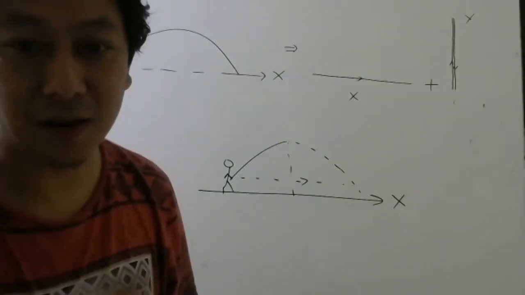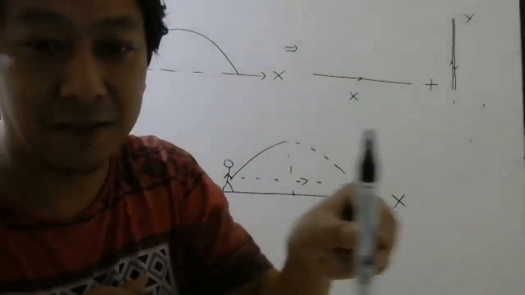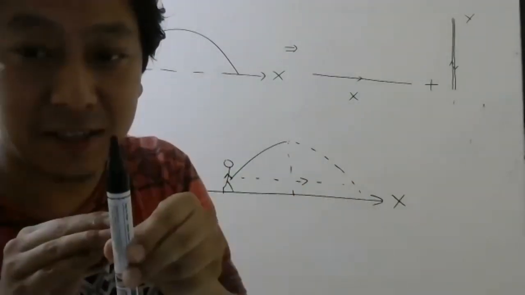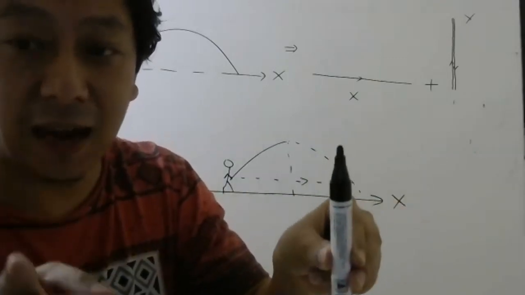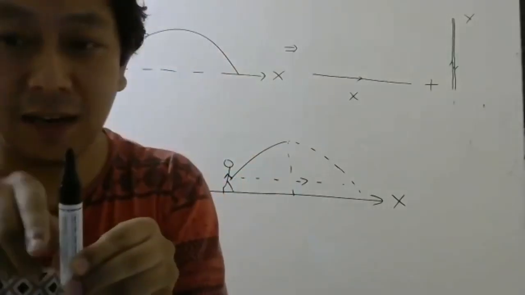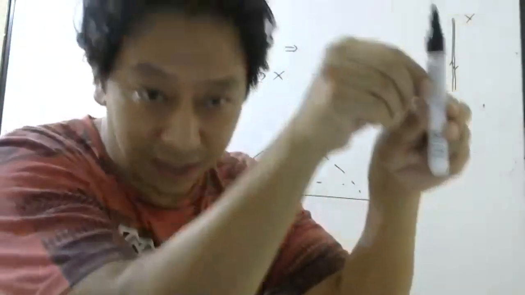Understood now? Those who wanted me to explain, imagine this pen is going like this. As this is a 1D motion, let me add one more 1D motion. As it is going here, let me take it up, then bring it down.